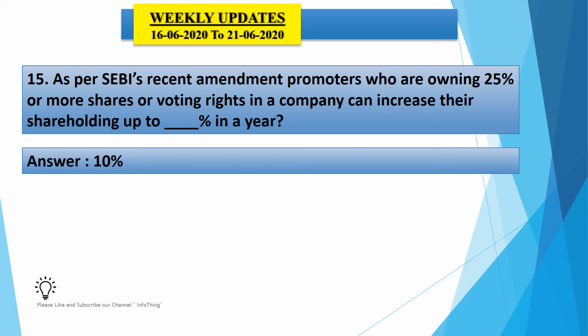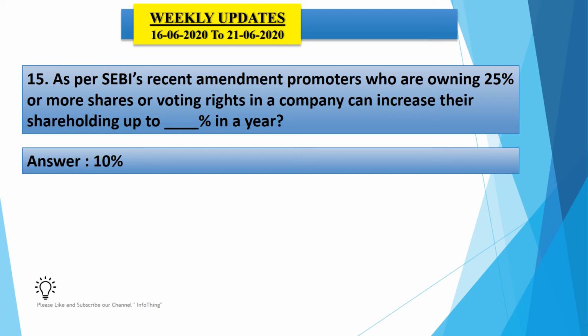So the Securities and Exchange Board of India, SEBI, has amended regulations under section 3, subsection 2 of the SEBI Substantial Acquisition of Shares and Takeovers Regulations 2011. Shortly we will call it SEBI SAST, Substantial Acquisition of Shares and Takeovers. In order to enhance the acquisition limit of promoters, this amendment will be termed as SEBI SAST Amendment Regulation 2020. As per this amendment, the promoters who are owning 25% or more shares or voting rights in a company can now increase their shareholding up to 10% every year.